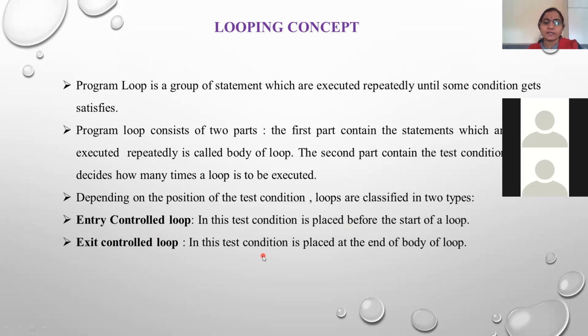In this, the test condition is placed at the end of the body of loop, means the bottom of the body of loop, and that's why it is called the exit control loop. So you have to learn two types of loops: the entry control loop and the exit control loop.